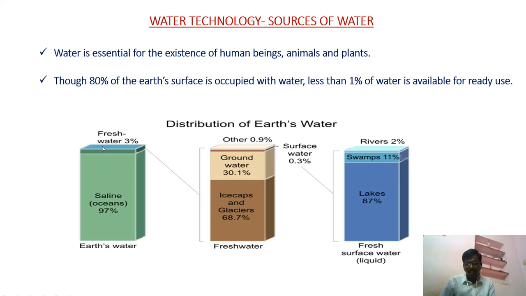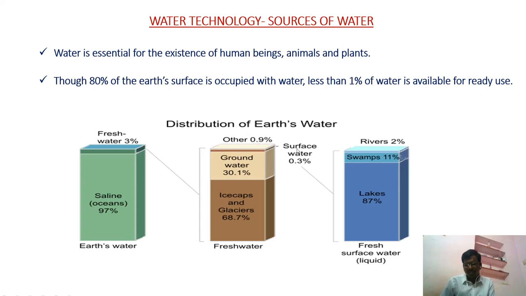Further, this 3% is distributed as fresh water. Ice caps and glaciers hold 68.7% of the fresh water. 30.1% is present as groundwater. The remaining 0.9% is present as surface water, that means water present at the surface.